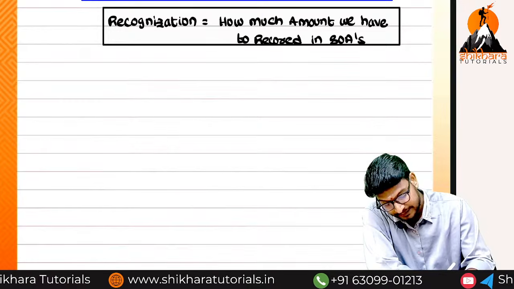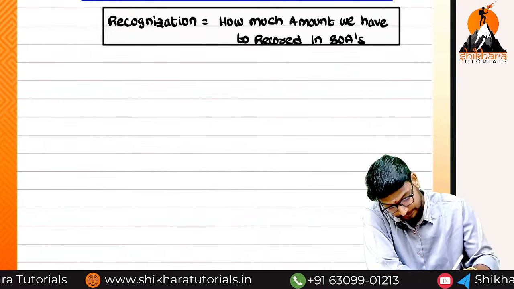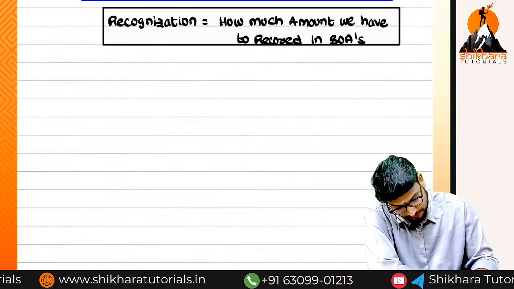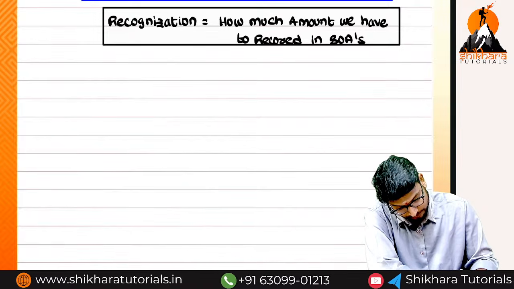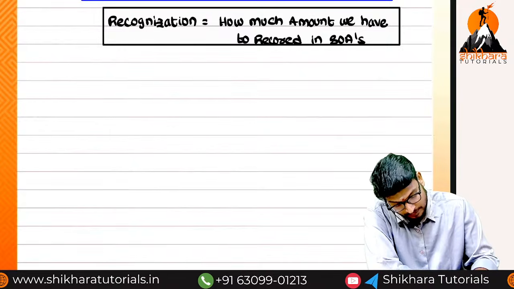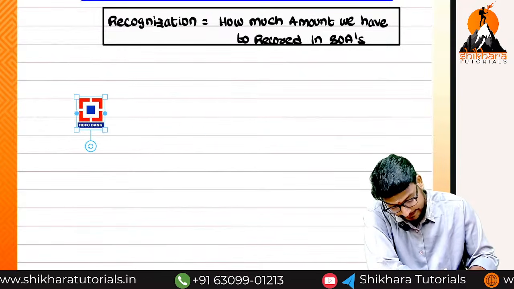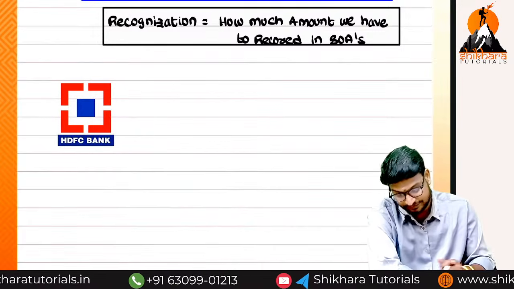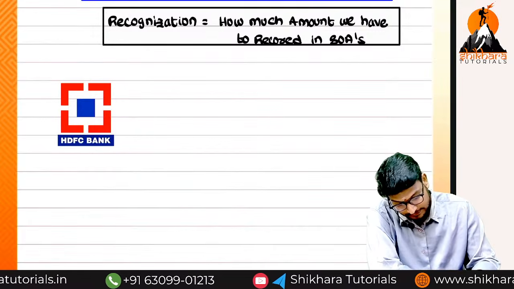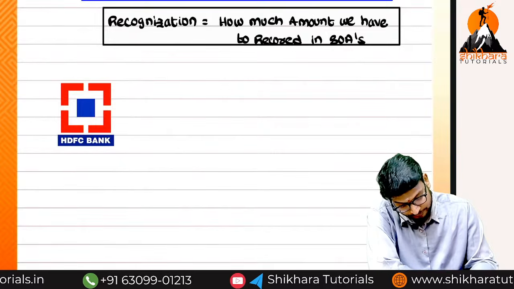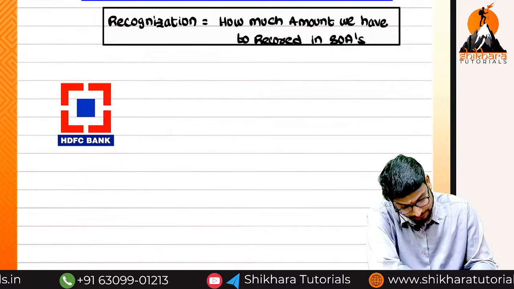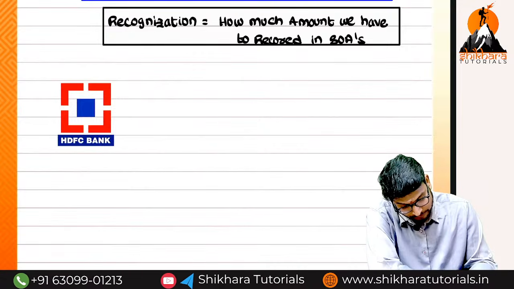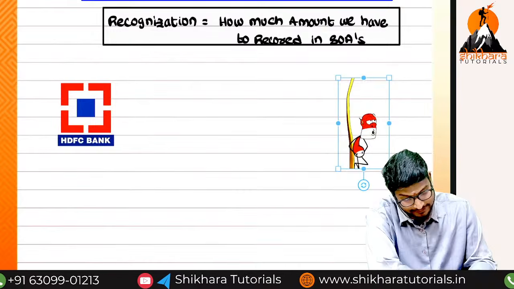Let me take an example. I'm going to take again the banking company as HDFC Bank. Who is this person?